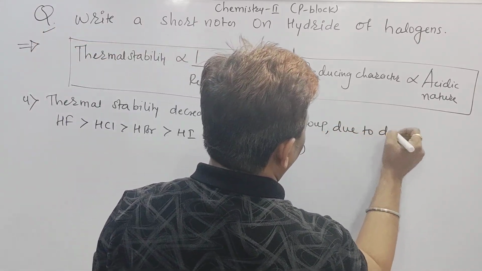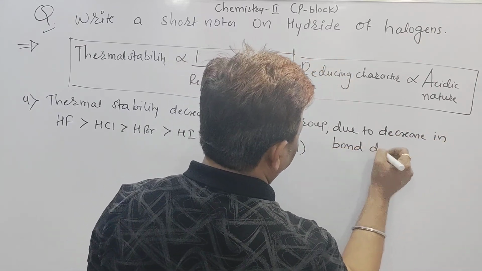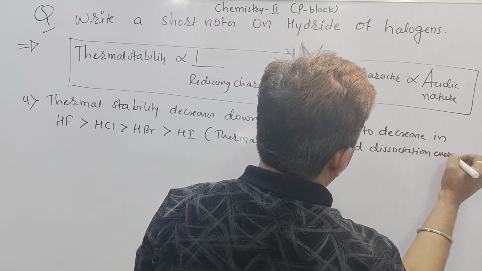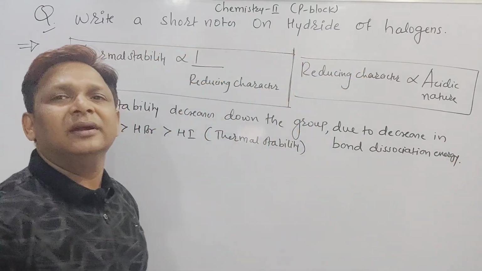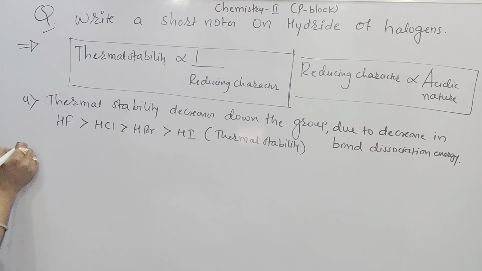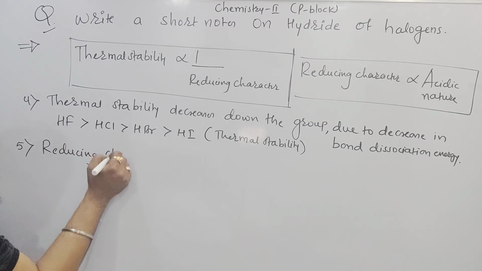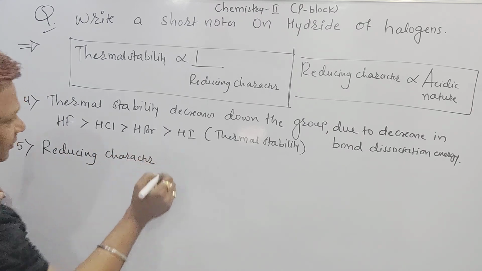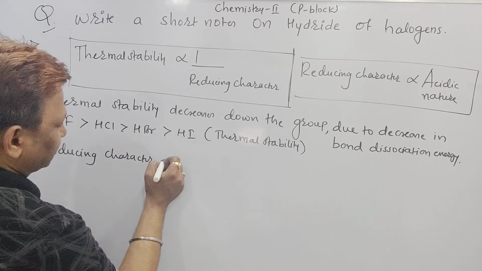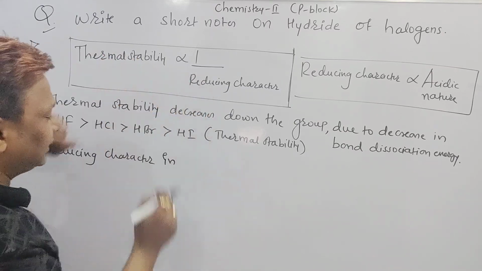Due to decrease in bond dissociation energy, thermal stability decreases. So thermal stability decreases when reducing character increases. Point number 5, reducing character of the hydride. If thermal stability decreases, reducing character should increase.